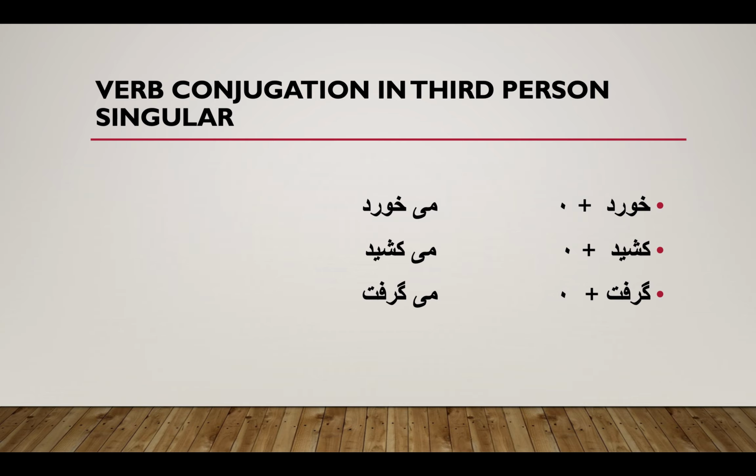In third person singular, we don't add any ending here, because we know that the past stem is the same as simple past tense for any verb. The appropriate ending for third person singular is dal, and if I add another dal here, dal next to each other doesn't look good.